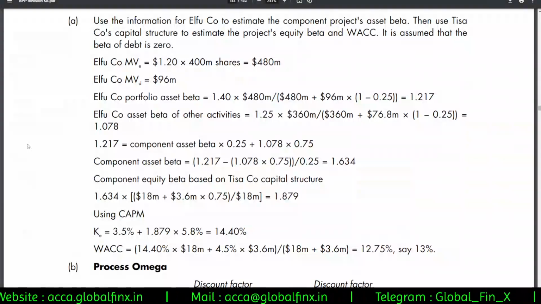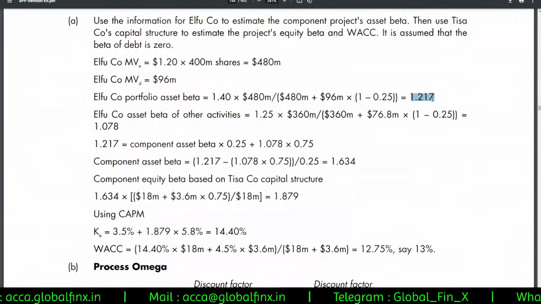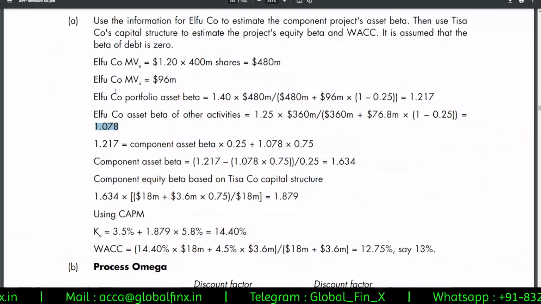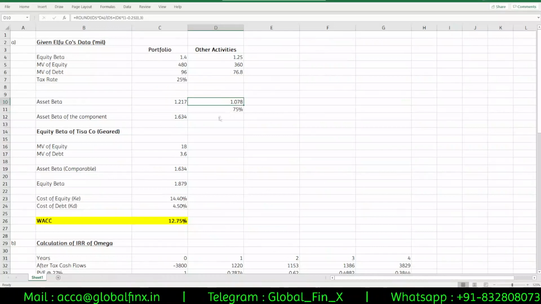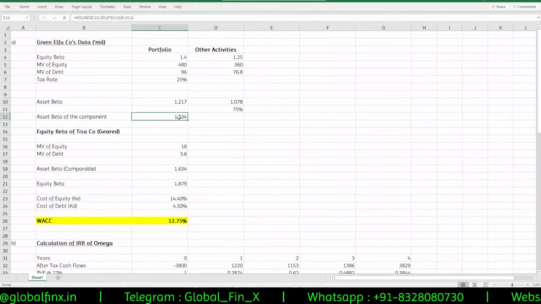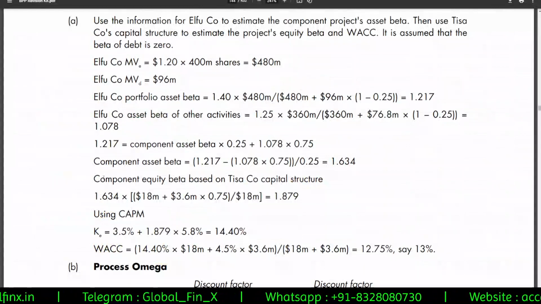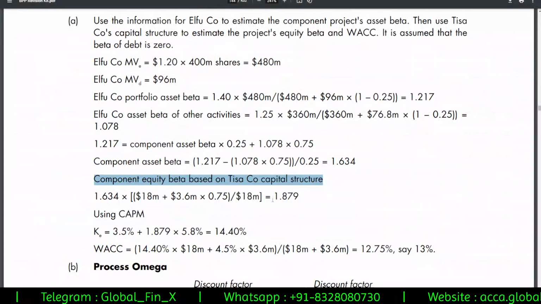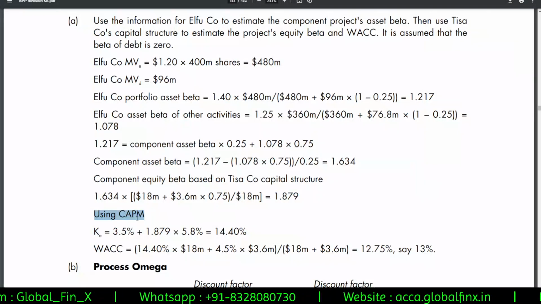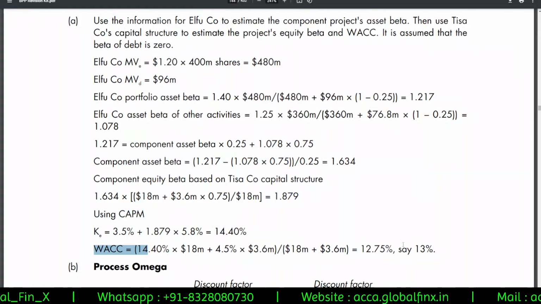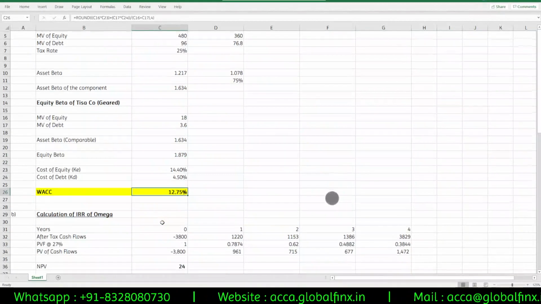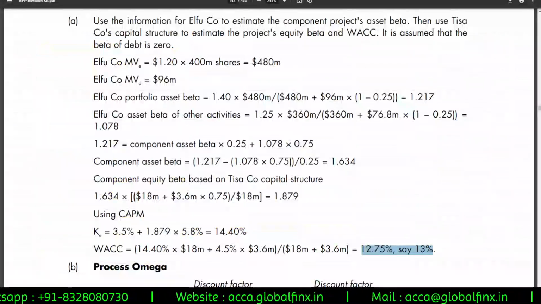So first, 1.217 is what? Asset beta, 1.217 asset beta. Then 1.078 asset beta of other activities. Component asset beta is 1.634. Component equity beta on TESA's capital structure is 1.879, perfect. Next, using CAPM model, weighted average cost of capital is 12.75. They are rounding it off to 13, but we are sticking to 12.75% of weighted average cost of capital.